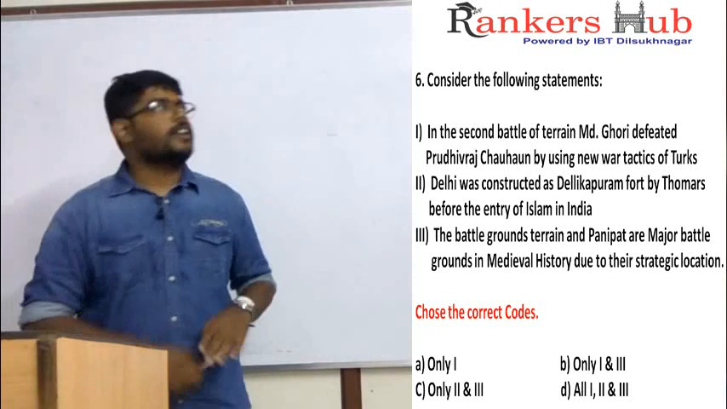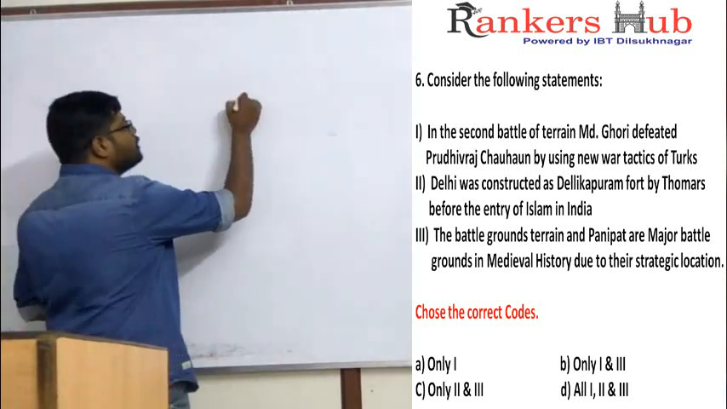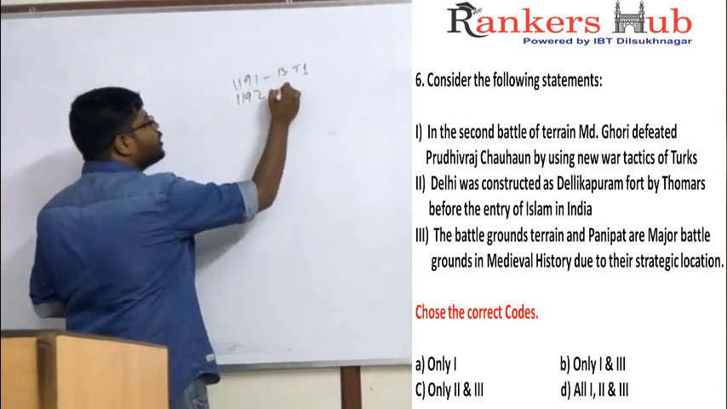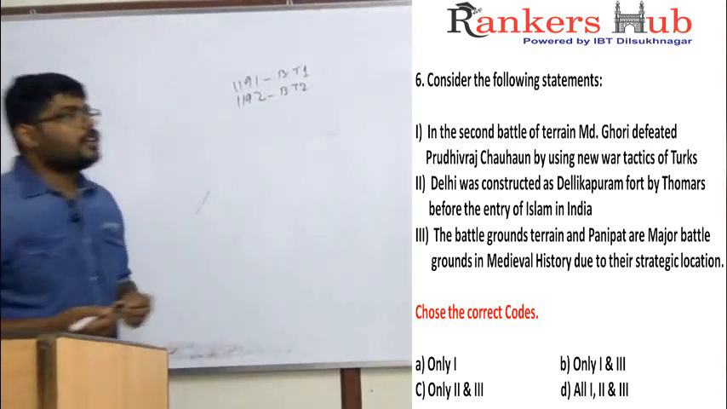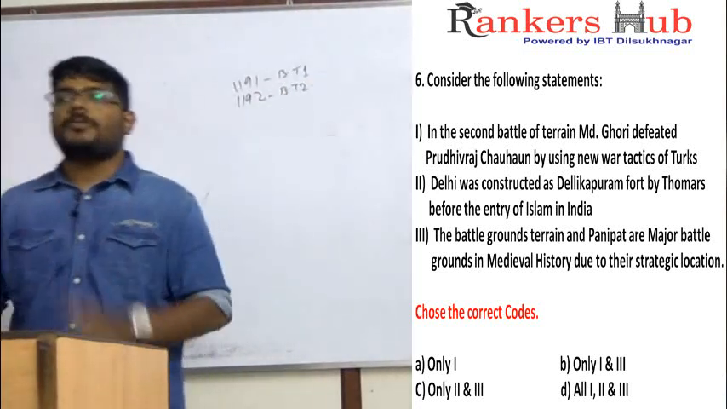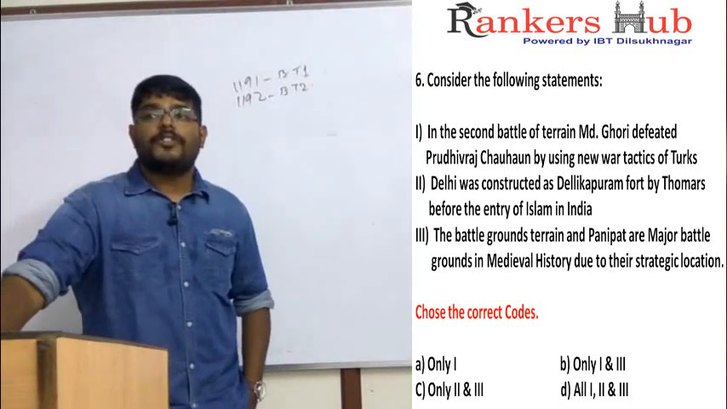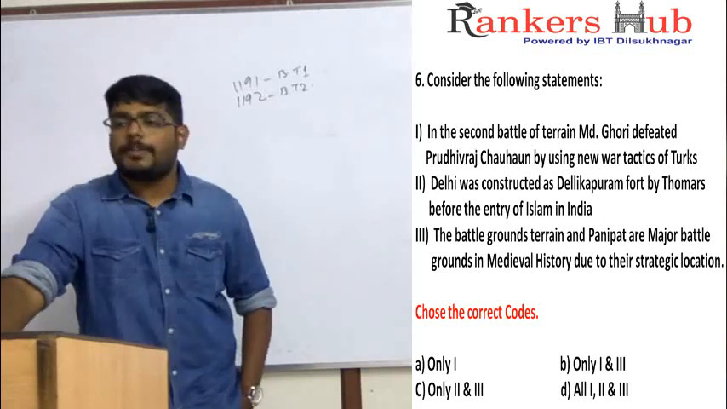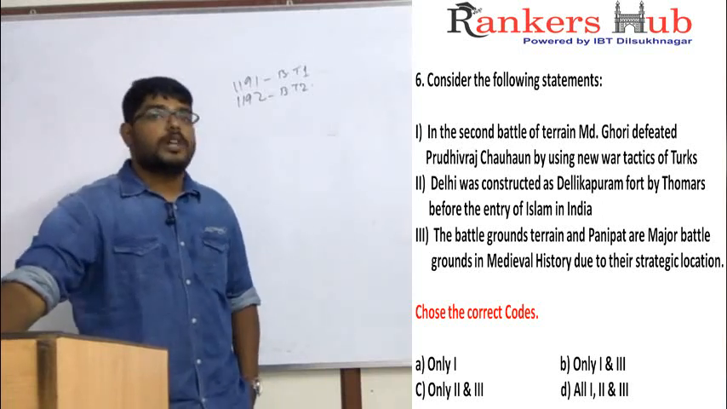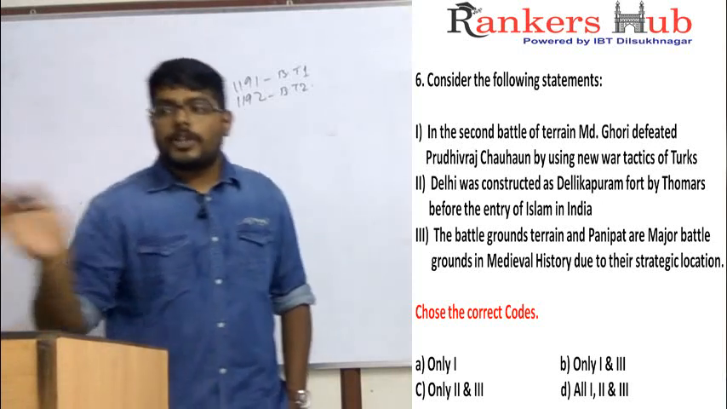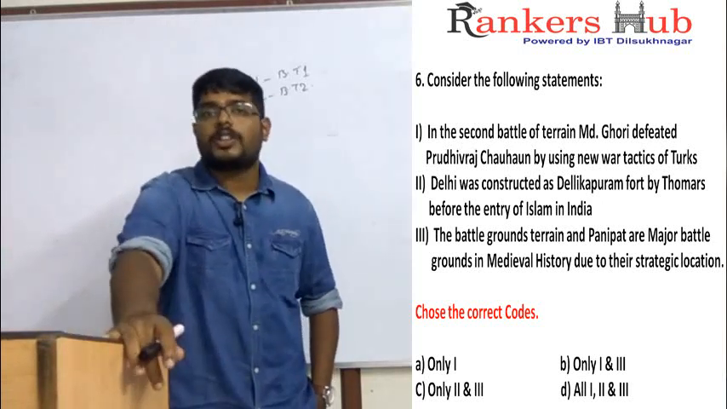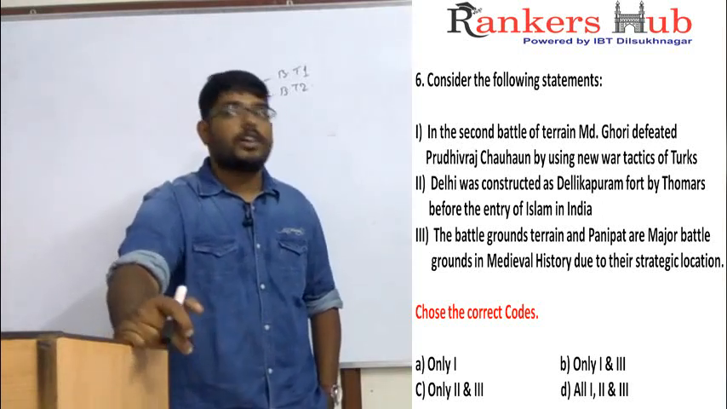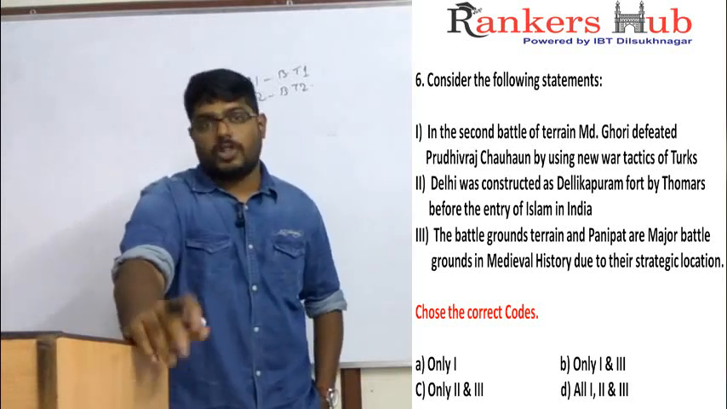In the second battle of Tarain, Muhammad Ghori defeated Prithviraj Chauhan by using new war tactics. Here we are discussing the second battle of Tarain, that is 1192. In 1191 we have the First Battle of Tarain, and in 1192 the Second Battle of Tarain. In the first battle, Prithviraj Chauhan defeated Muhammad Ghori. In the second, Muhammad Ghori defeated Prithviraj Chauhan. For the first battle, Ghori came without preparation, but after seeing defeat, he came with a new tactic unknown to Prithviraj Chauhan. So the first statement is correct, because Ghori used new tactics of the Turks which were not known by Prithviraj Chauhan.